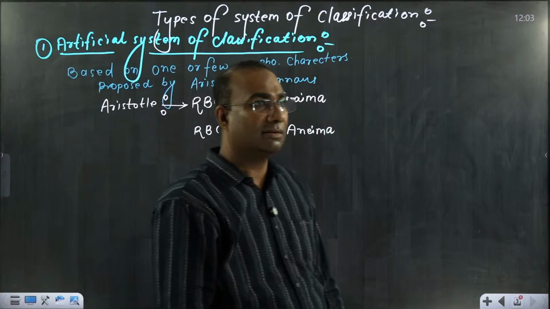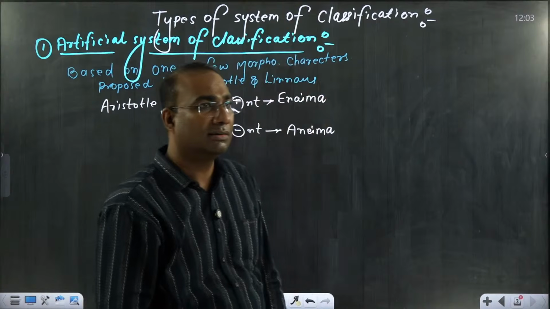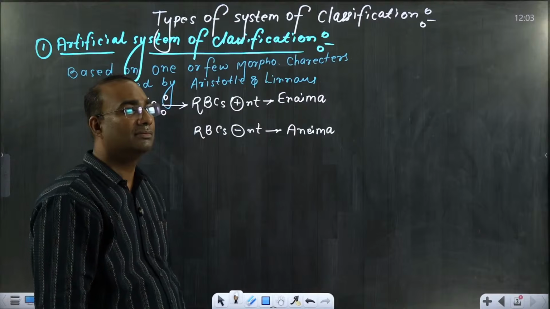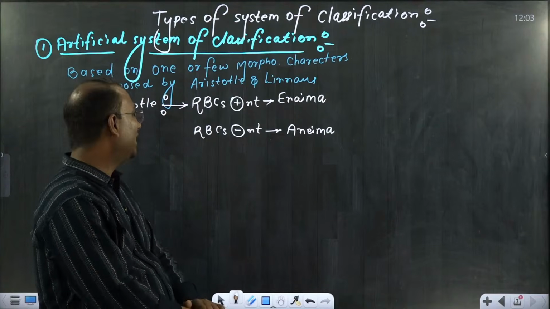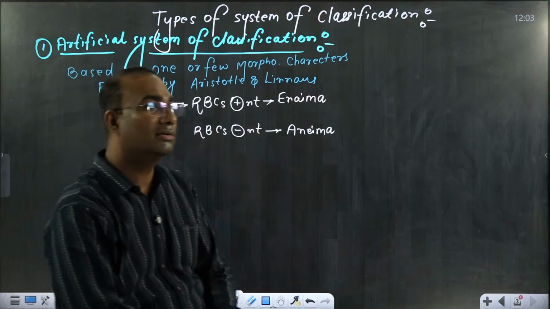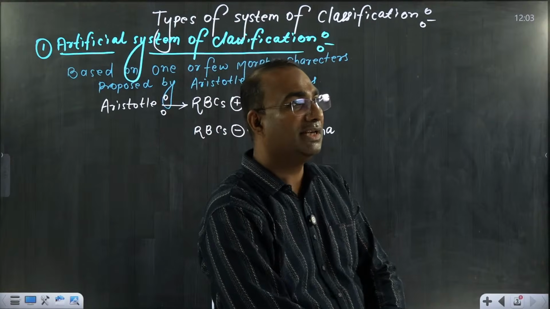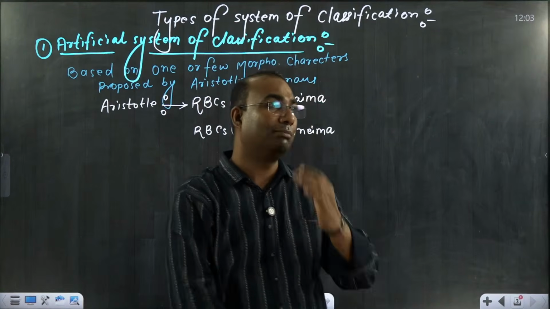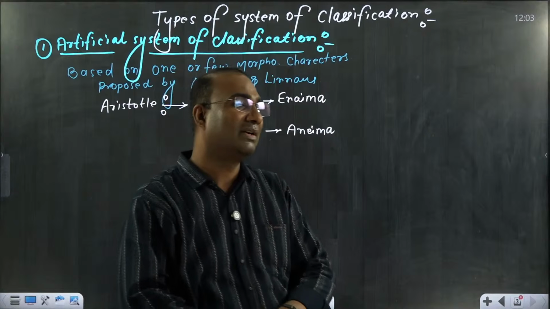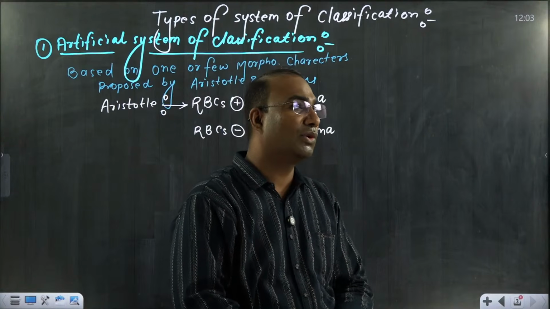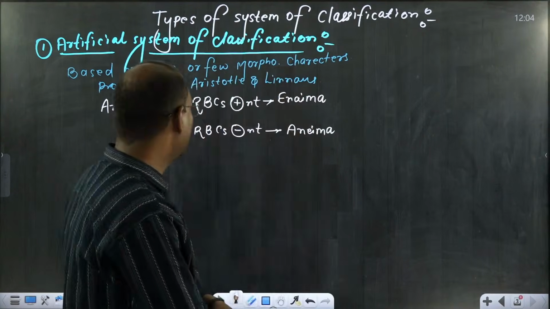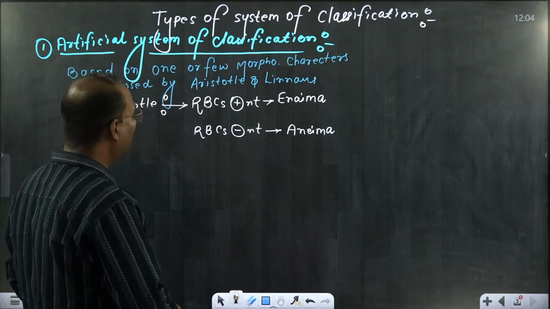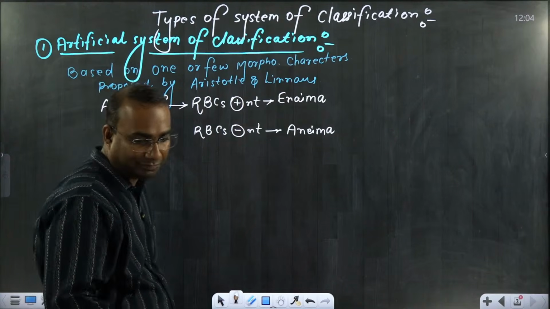But science is there, because for the first time Aristotle used this term about RBC, and RBC belongs to blood, and blood comes under science only. So you can say this is a scientific classification also. RBC present, enema; RBC absent, anemia.